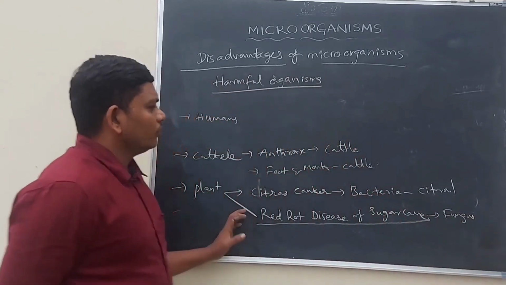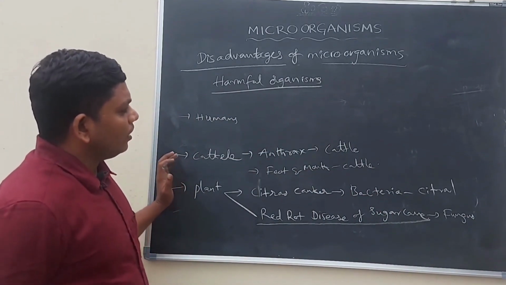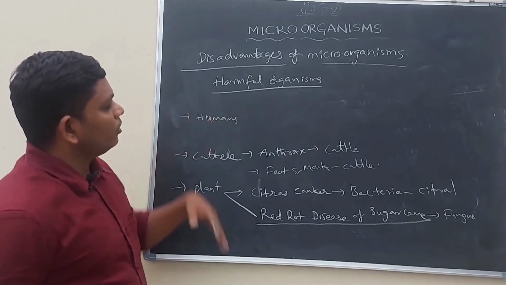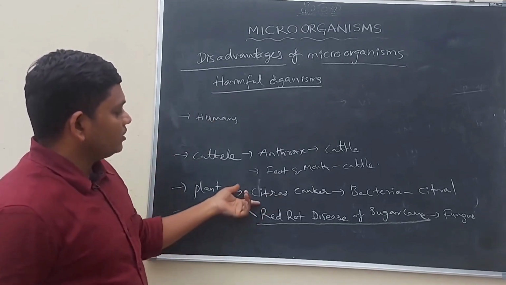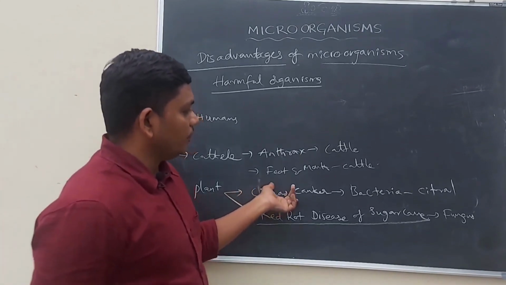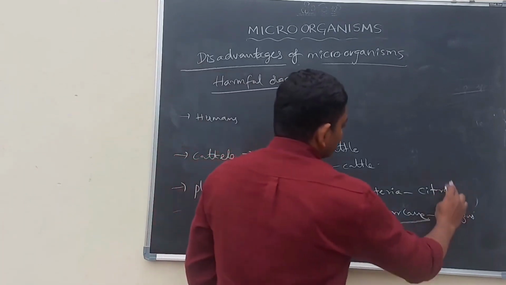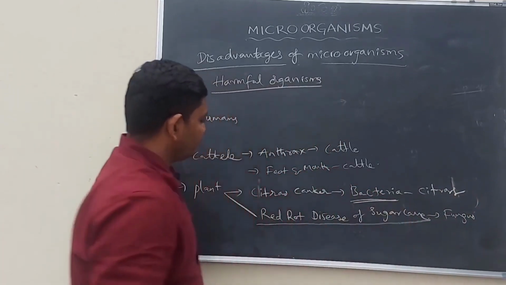So in this way, plants also face difficult situations due to microorganisms, because these microorganisms cause some type of disease in them. For example, citrus canker appears in citrus plants and is caused by bacteria.